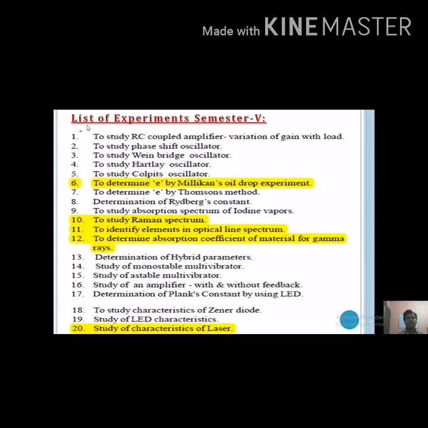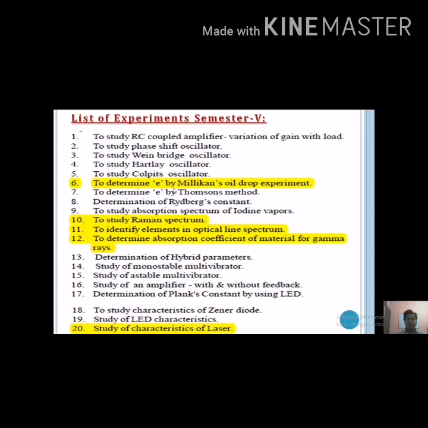So now this is the list of experiments you will perform in semester 5. Okay, so there are 21 experiments given by the university to perform in the college. It is necessary to perform a minimum of 10 experiments in this semester. You will see here there is a yellow mark on the names of experiments which are not available in our college laboratory.